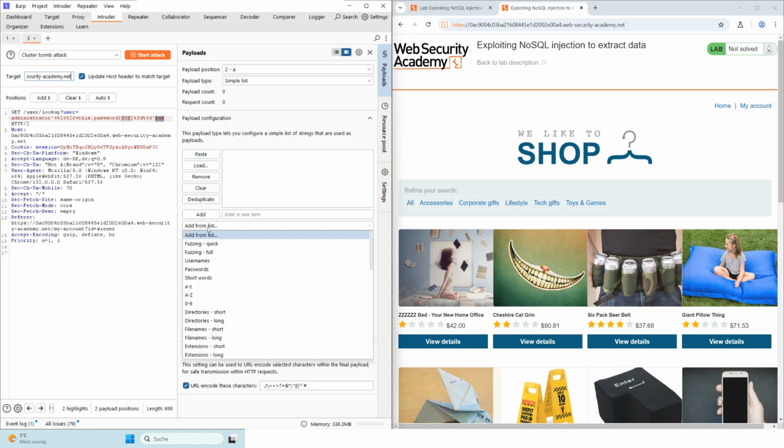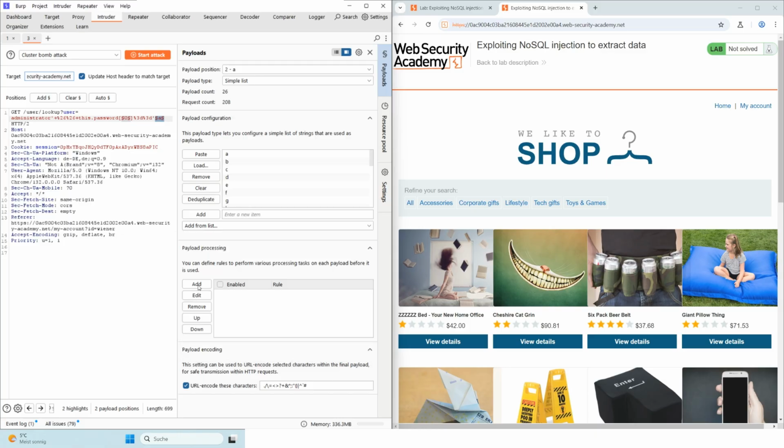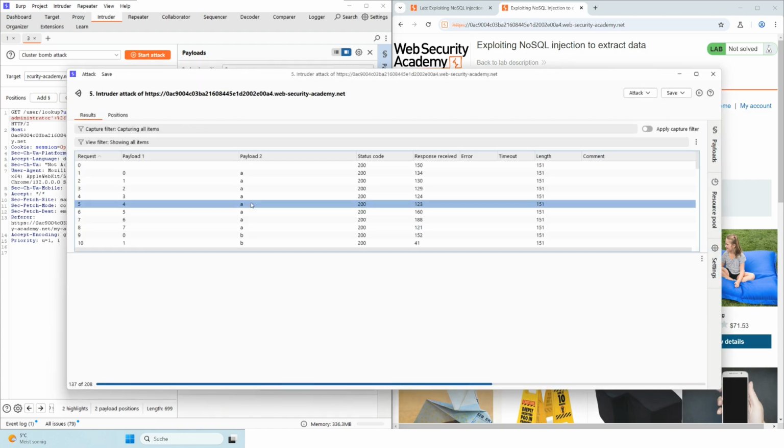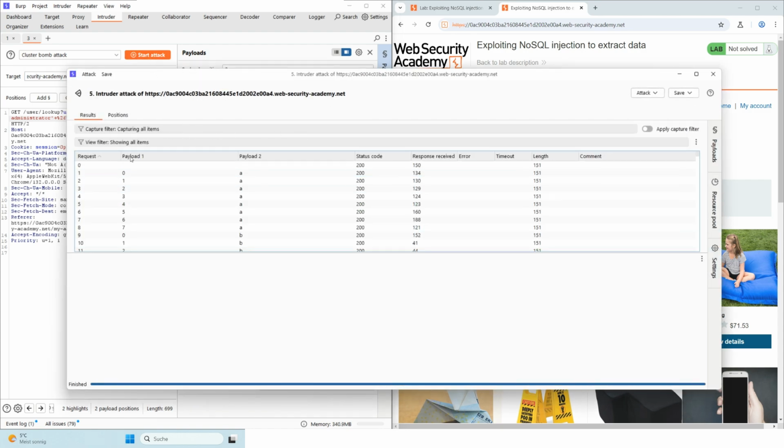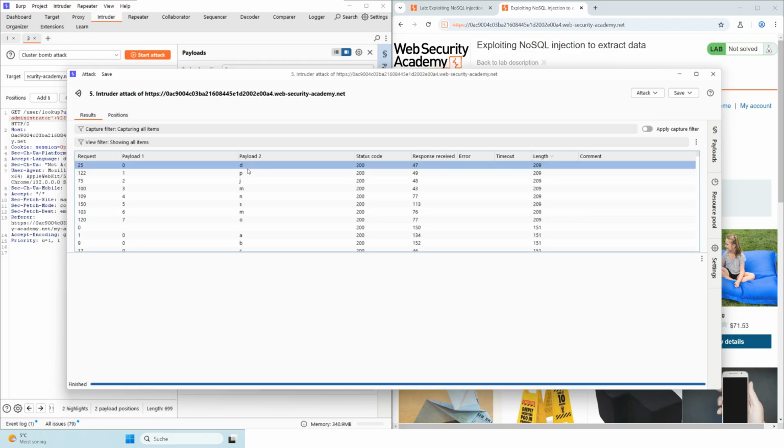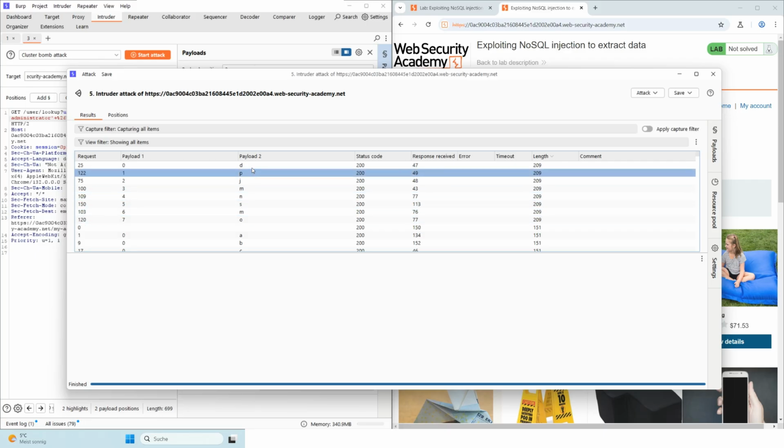For payload configuration, we now add the lowercase letters from a to z. A predefined list can be used here for Burp Professional. Now click on the Start Attack button. In the Community Edition of Burp Suite, this attack can take a little longer, as there are speed restrictions for the Burp Intruder. After completing the attack, we sort our result by clicking on Payload 1 and then double-clicking on Length. In the Payload 2 column you see the password.